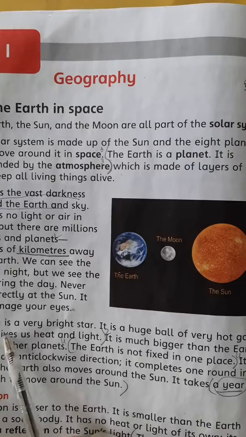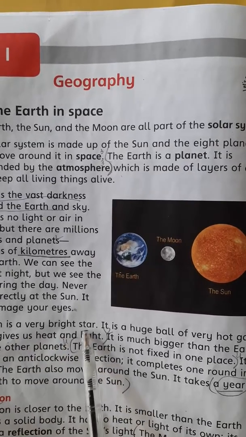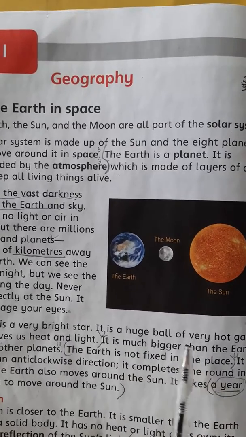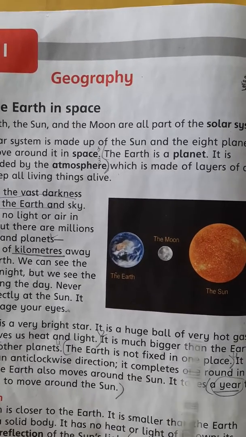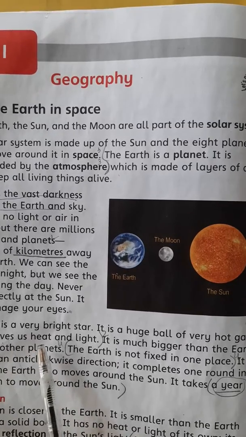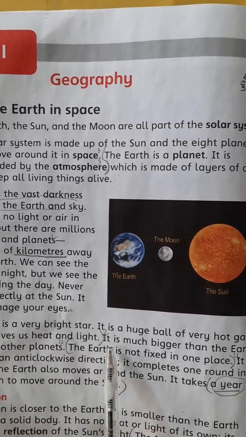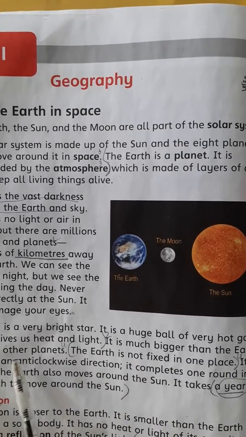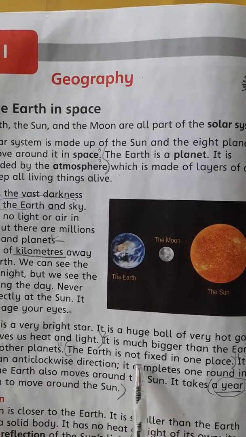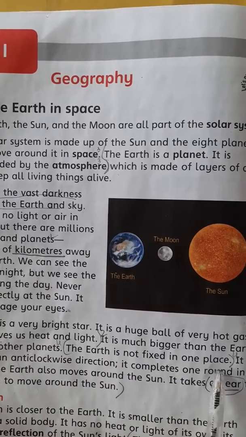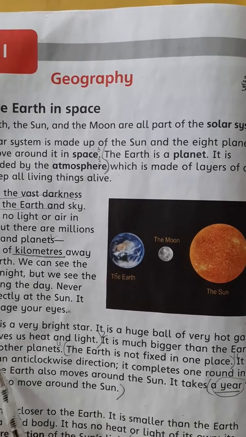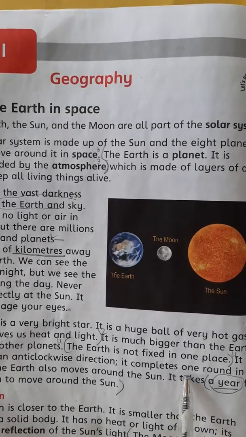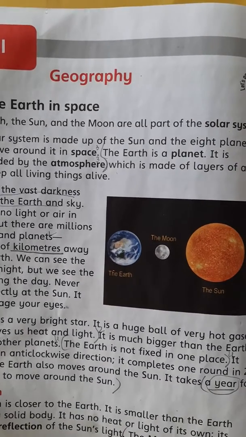The sun is a very bright star. It is a huge ball of very hot gases, and it gives us heat and light. It is much bigger than the Earth and the other planets. The Earth is not fixed in one place. It spins in an anti-clock direction. It completes one round in 24 hours.